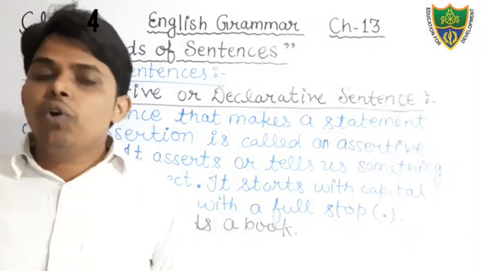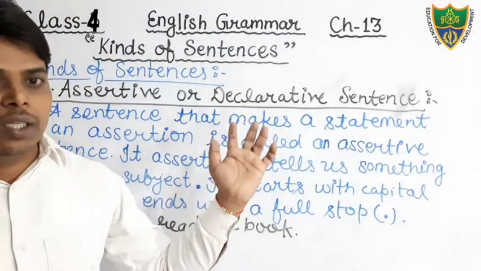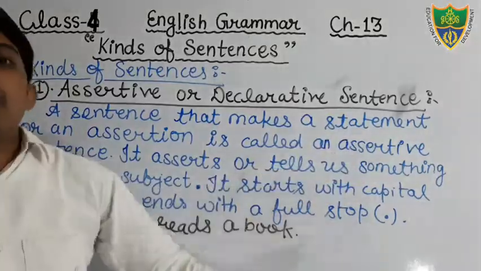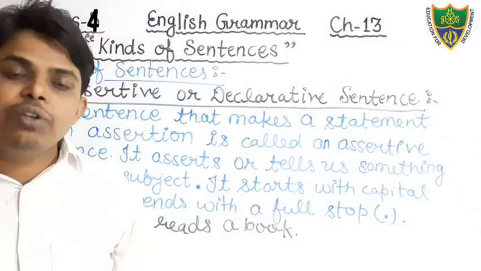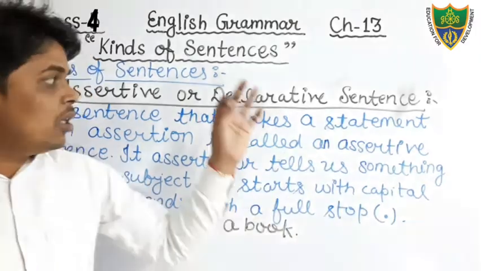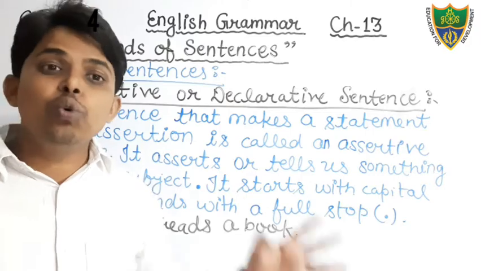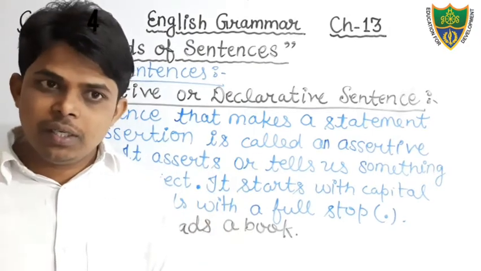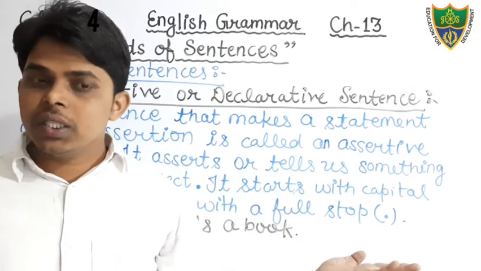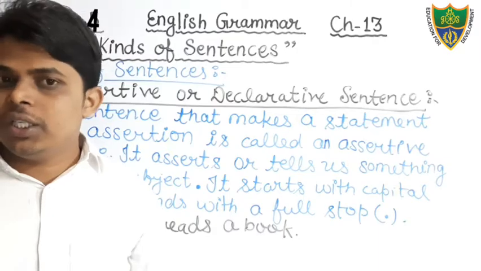And there is one more thing that you should know, that there are two types of assertive sentence. Okay, you have read the kinds of sentences. There are 5 kinds we have read: assertive, interrogative, imperative, exclamatory, and optative. But in the assertive sentence, there are also types. There are 2 types of assertive sentence: affirmative sentence, that is also known as simple sentence, and negative sentence.